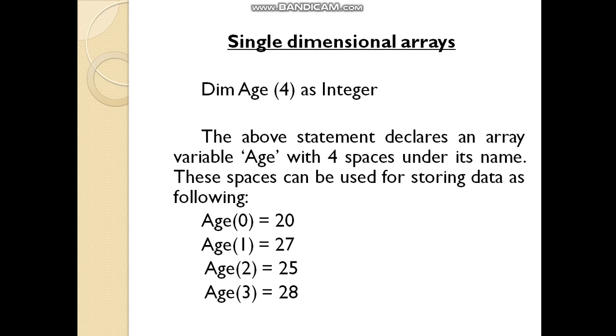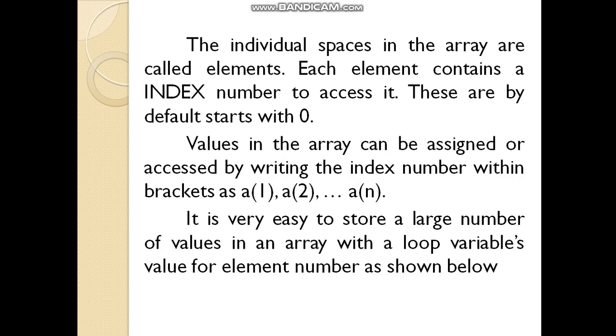So how do we store a value in that array? age(0) = 20, age(1) = 27, age(2) = 25, age(3) = 28. Like that we can store the values into that array. The individual spaces in the array are called elements.